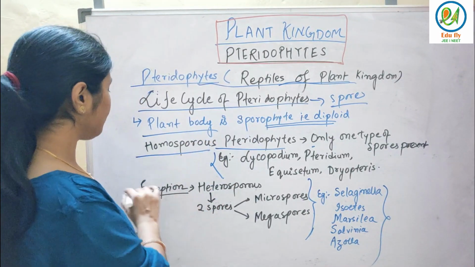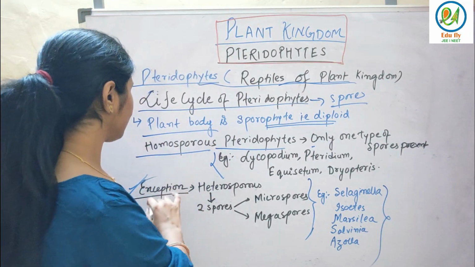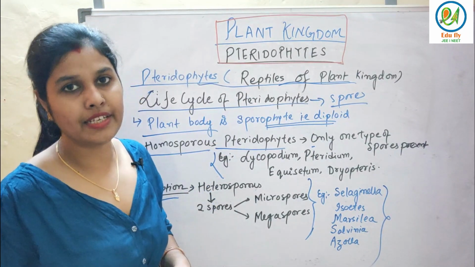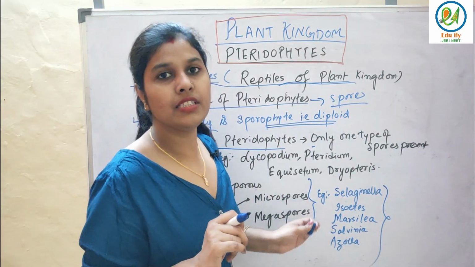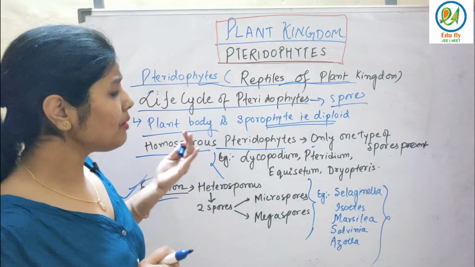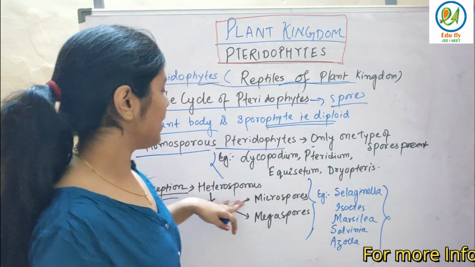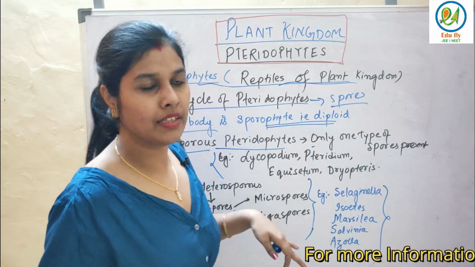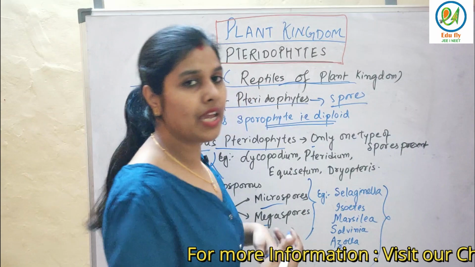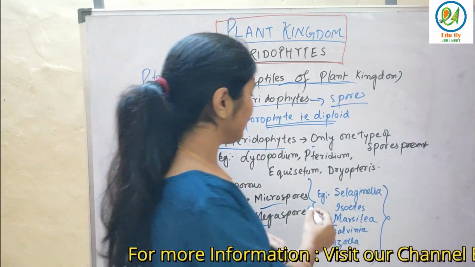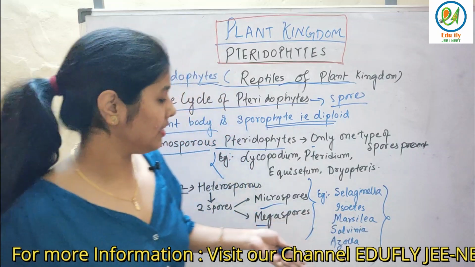Fine. And if see everywhere there is an exception. So here is also an exception, that is heterosporous, that is two spores are present. One is microspores and the other is megaspores. Some plant species are there in case of pteridophytes, those show the heterosporous type, like micro and megaspores. Both types of spores are present. Fine. And this is the example: Selaginella, Isoetes, Marsilia, Salvinia, Azolla.